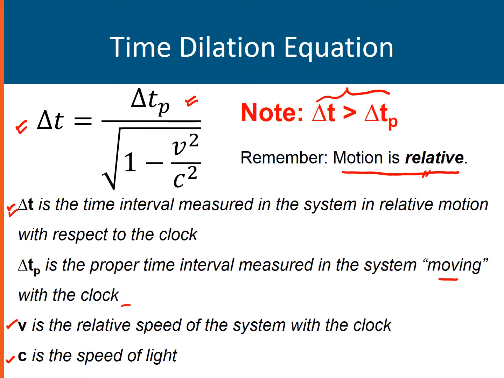Also, motion is relative. So for example, if you are on a bus and I am on the road looking at you riding on the bus, I would say that you are the one moving past me. But relative to you looking at me, you could actually say that you're at rest on the bus and I am the one moving past you. That is what we mean by motion is relative. So motion actually depends on who's looking and whose perspective.